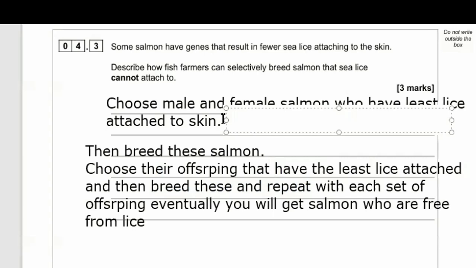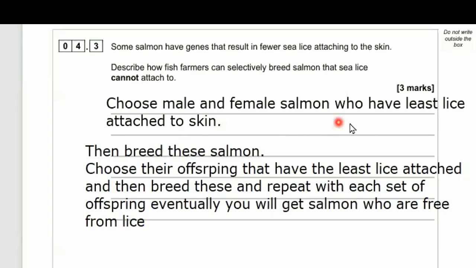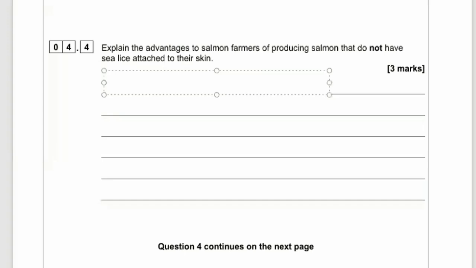Right. So we just really want to highlight the key main points: you have a male and female salmon, you breed them, you choose the ones which have the least sea lice attached, you breed them, and then you take their offspring, you select the offspring with the least sea lice attached, and you breed them again. And then you take their kids and you breed them again, but always choosing the ones with no sea lice attached. Okay, let's move on to 4.4.